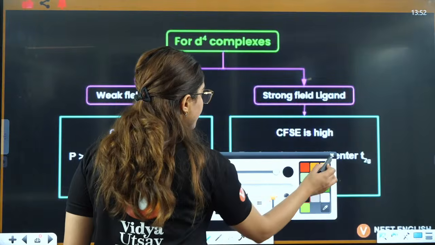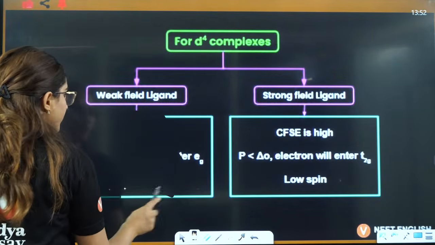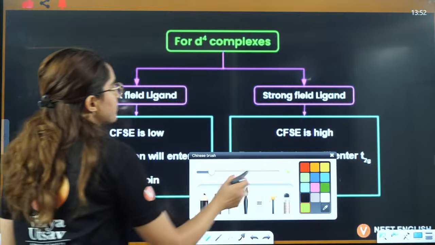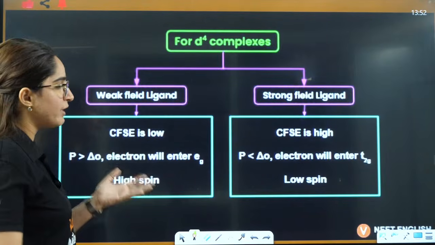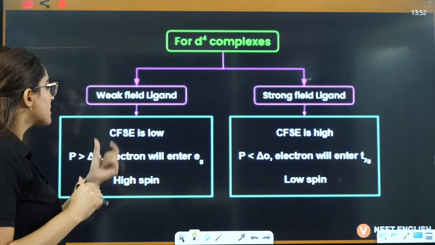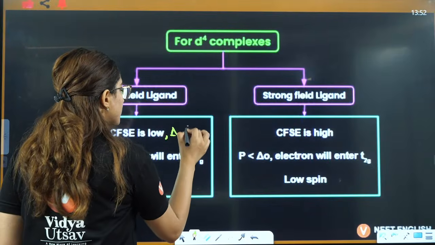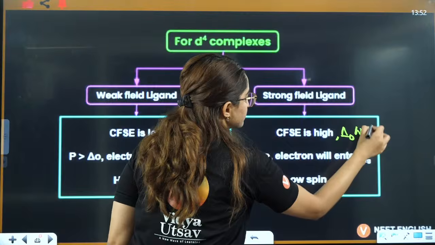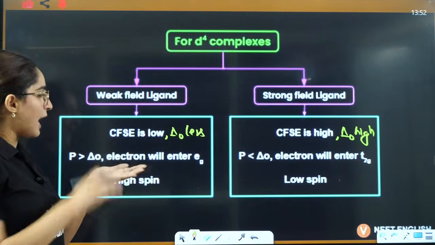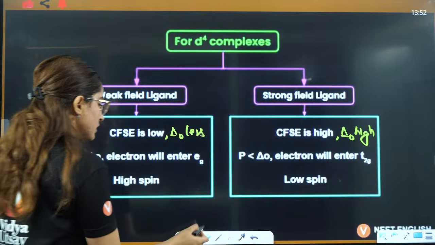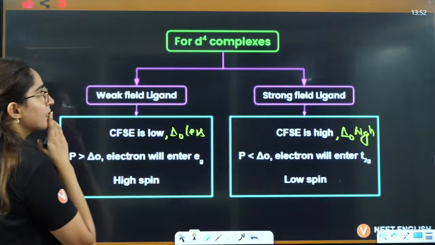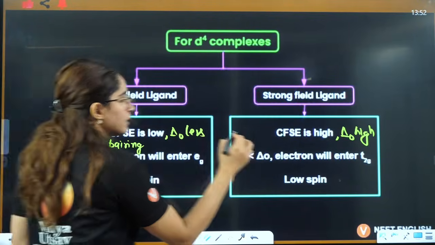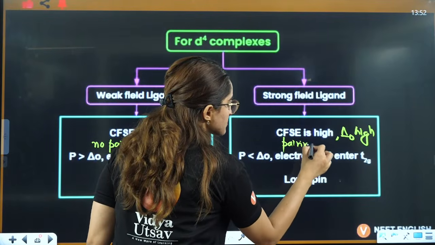Now one more thing here. For weak field, strong field, there are certain things that we can talk about. If I talk about a weak field ligand, it means the gap is very less, that means delta O is very low. In a strong field ligand, delta O is very high. So in a weak field ligand no pairing takes place. In a strong field ligand pairing will take place.